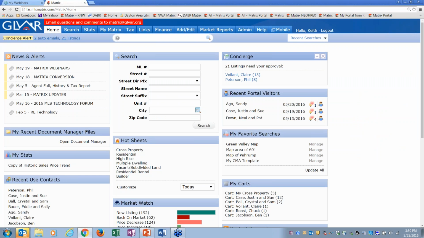It is a little extra work on my behalf, but it's a way that you can go out and look at them before your clients do. Okay, so I think the concierge is pretty neat there.